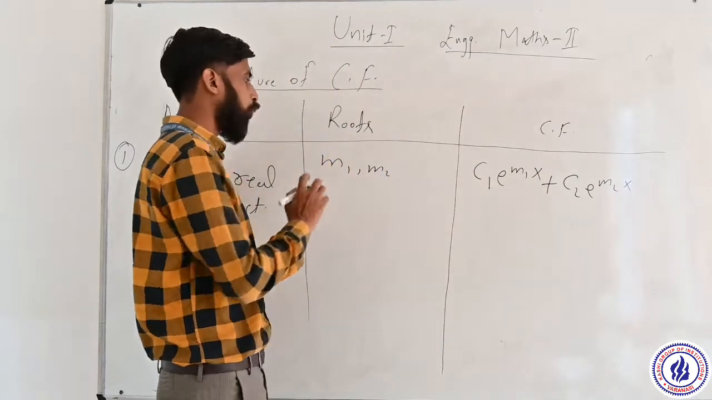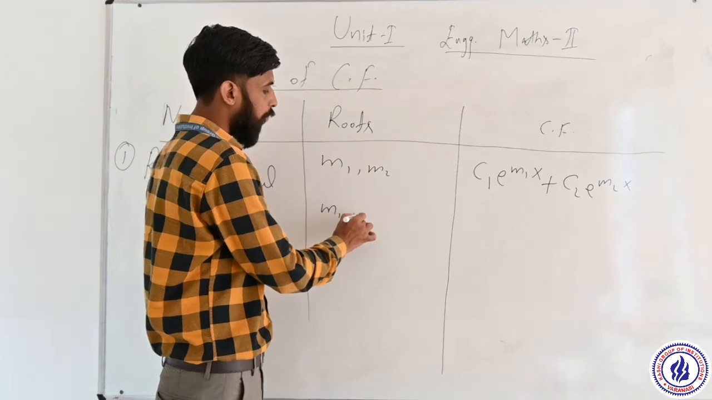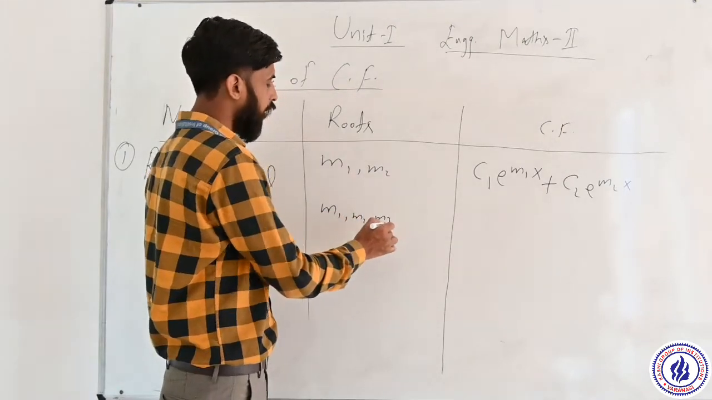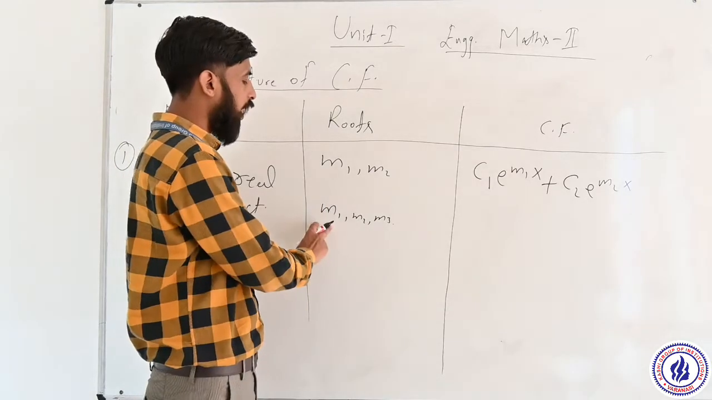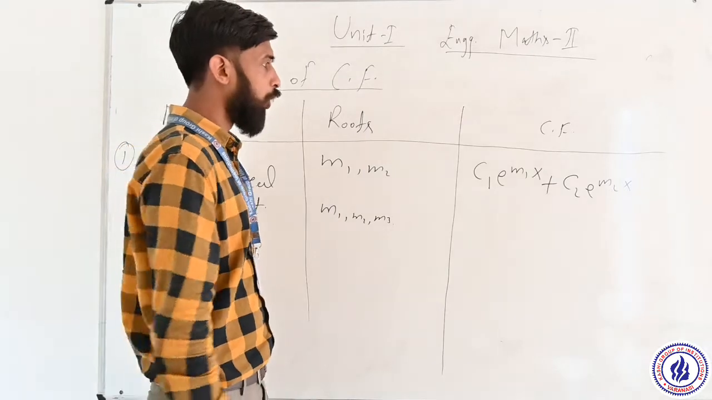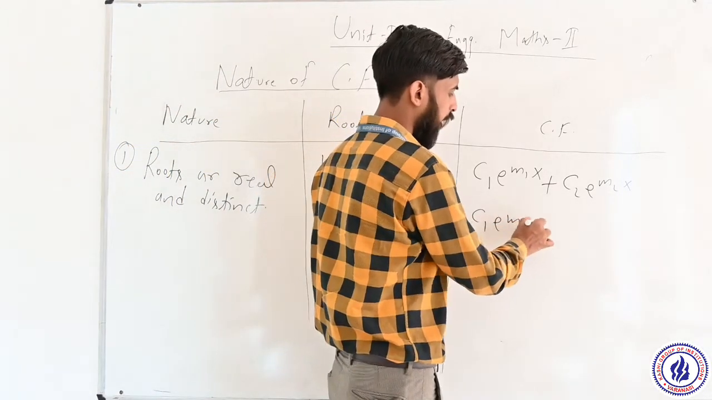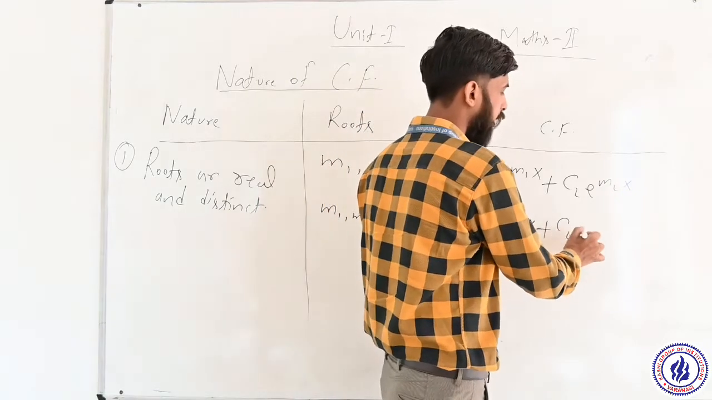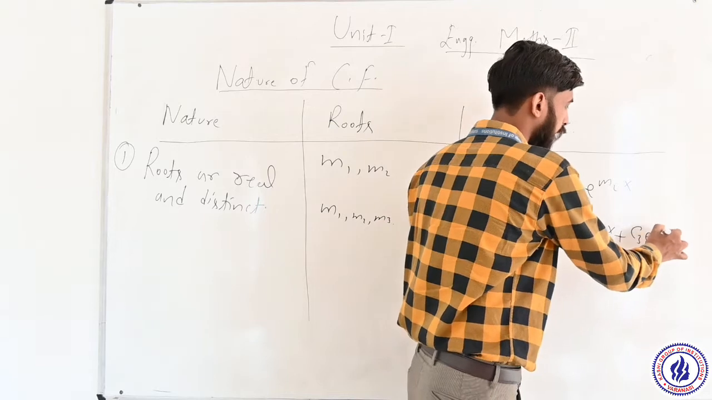Suppose we have three roots m1, m2, m3. These all roots are real and all are distinct, m1, m2 and m3, all three are distinct. So we can write CF as c1 e to the power m1x plus c2 e to the power m2x plus c3 e to the power m3x.